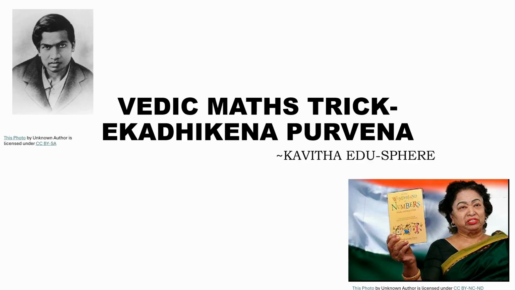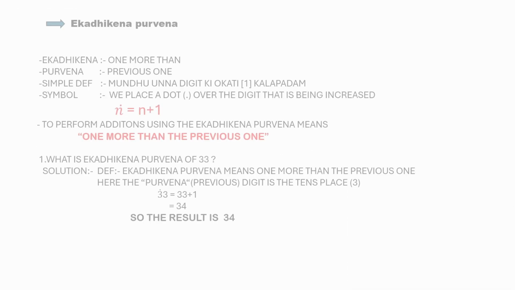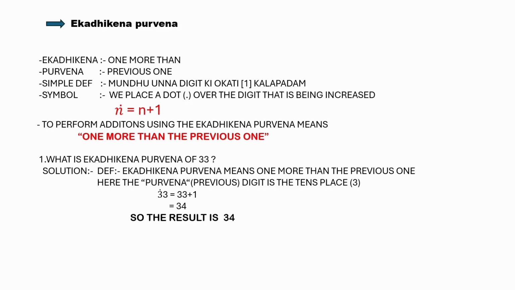Today's topic: Ekadikena Purvena. Ekadikena means one more than. Purvena means previous one. So, Ekadikena Purvena means one more than the previous one. That is the definition of Ekadikena Purvena.